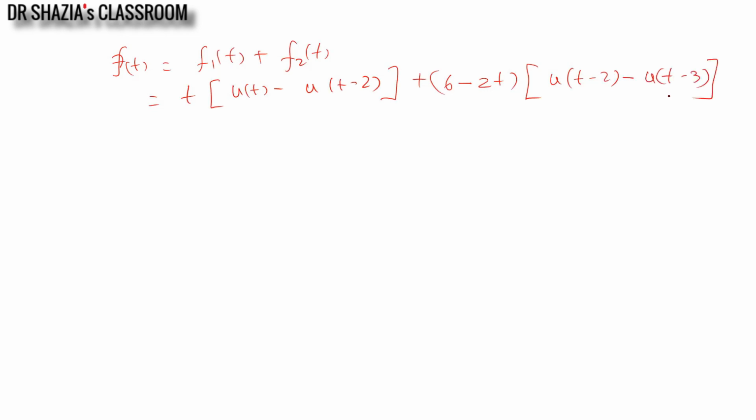So this is the expression for the waveform we have drawn in the previous slide. Hope this example is clear to all of you.